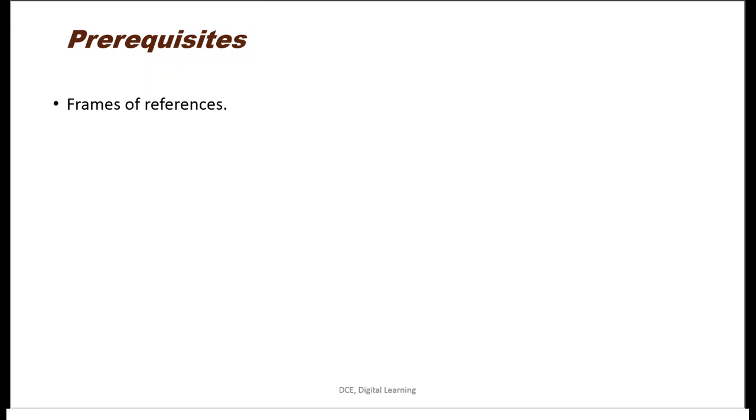We cannot say where it is going, how it is going. For example, we say a vehicle is moving on a road. We cannot just say the vehicle is moving. So we are saying that the vehicle is moving on a road, means with reference to a point, that is a road, with reference to the road the vehicle is moving.